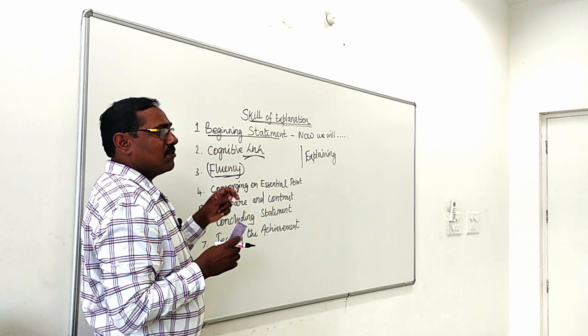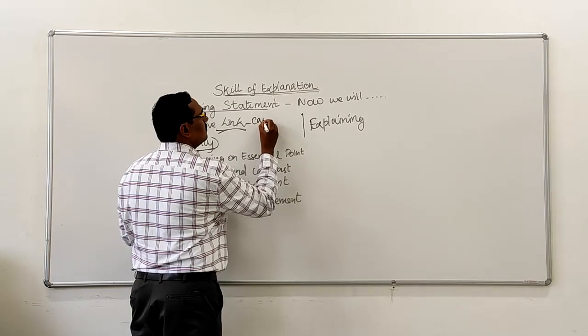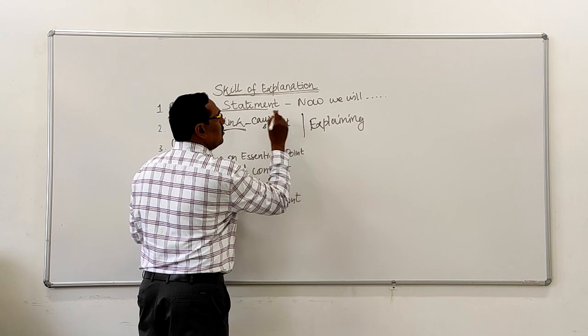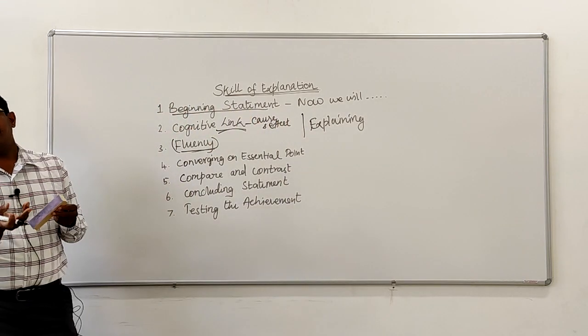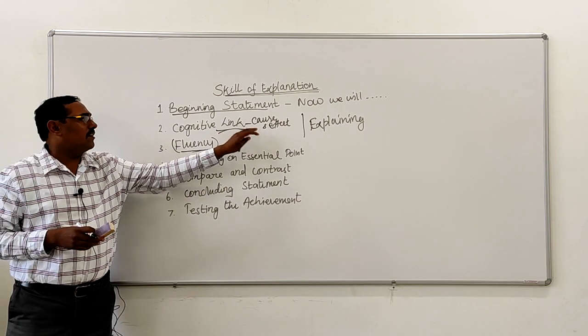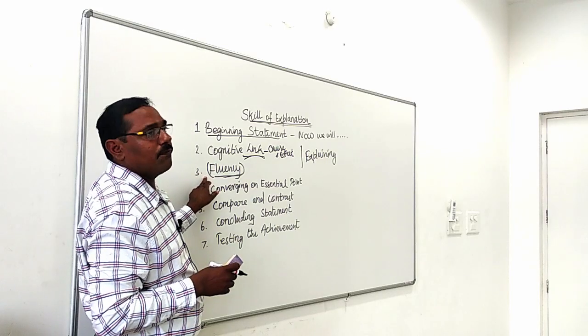So some cause and reason, cause and effect, that will be the cognitive link. Because of this, this is happening. If we heat it, it will boil. Likewise, cause and effect will be the cognitive link. And during this explanation, we saw the fluency.